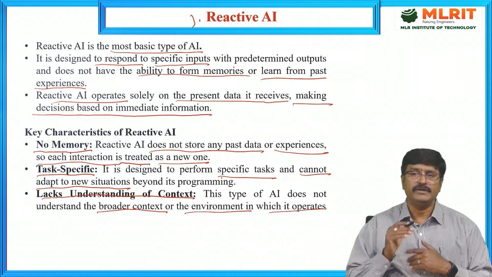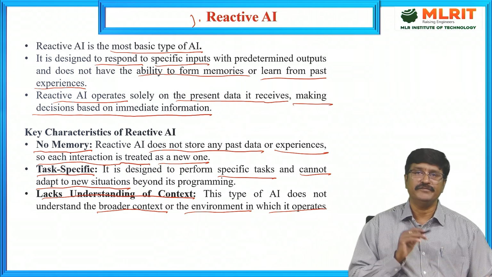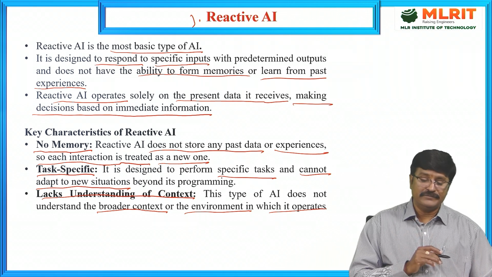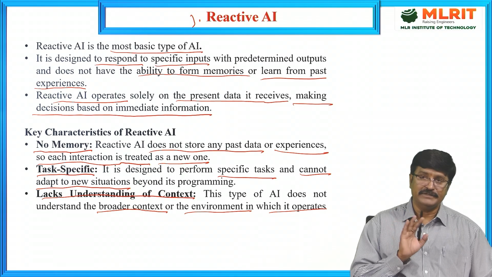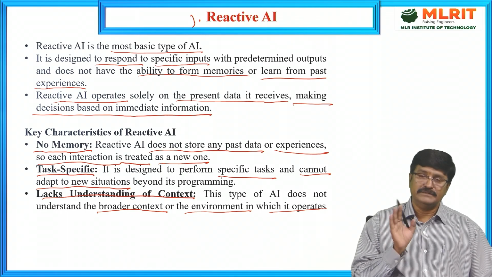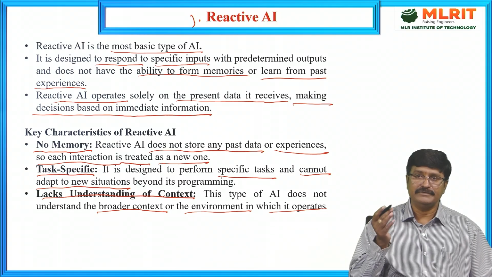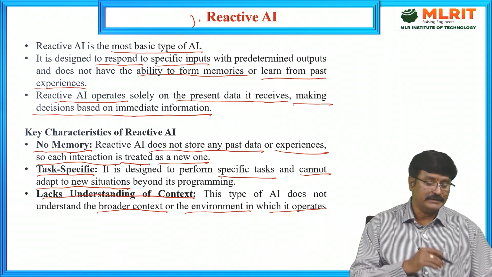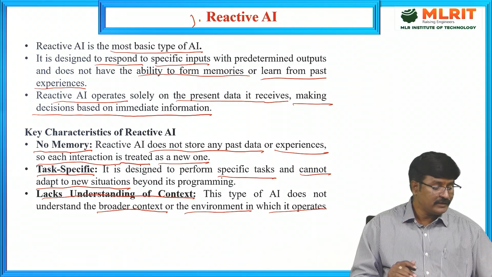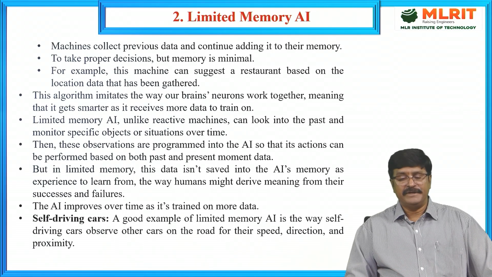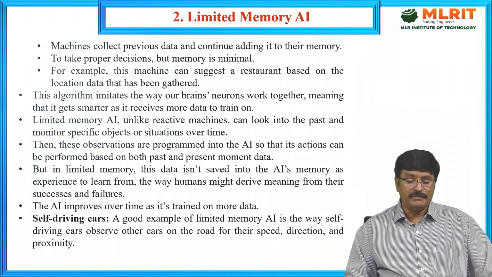So it is very limited. This is a very basic artificial intelligence type for specific task purposes. It doesn't have any memory and doesn't consider any previous experiences. Only present data is used to take decisions. The second one is limited memory, somewhat of an advancement compared to reactive.